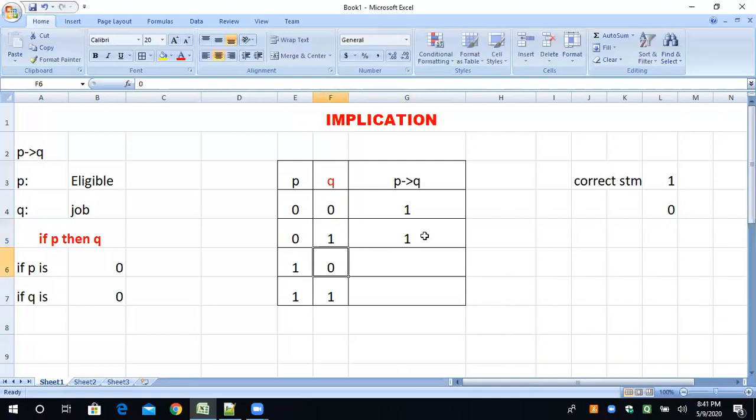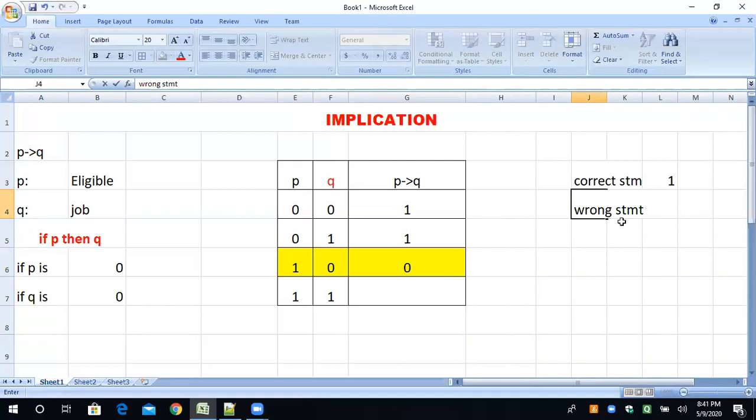Okay, now come to this point. This is a very important point. If you are eligible but you are not getting the job, it's not possible, because the criterion for getting the job is that you have to be eligible, and this statement is saying you are eligible but you are not getting the job. According to this situation, it is not possible, so we have to put the 0.